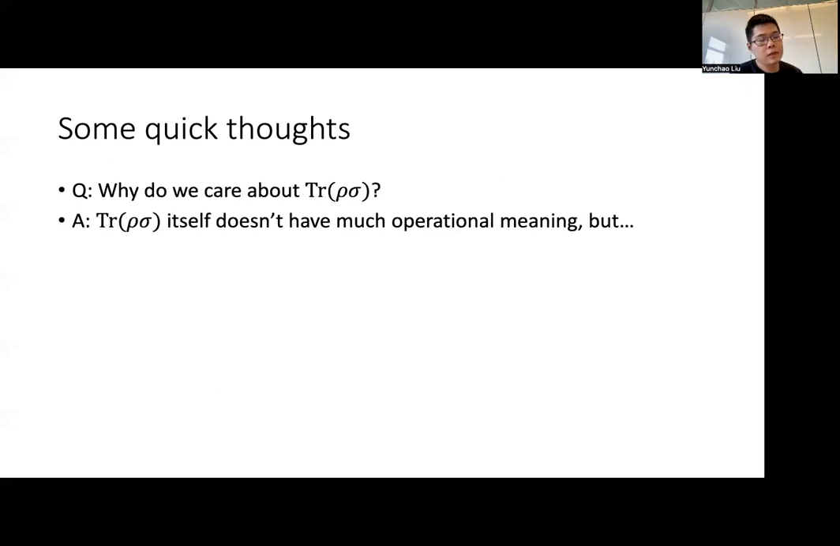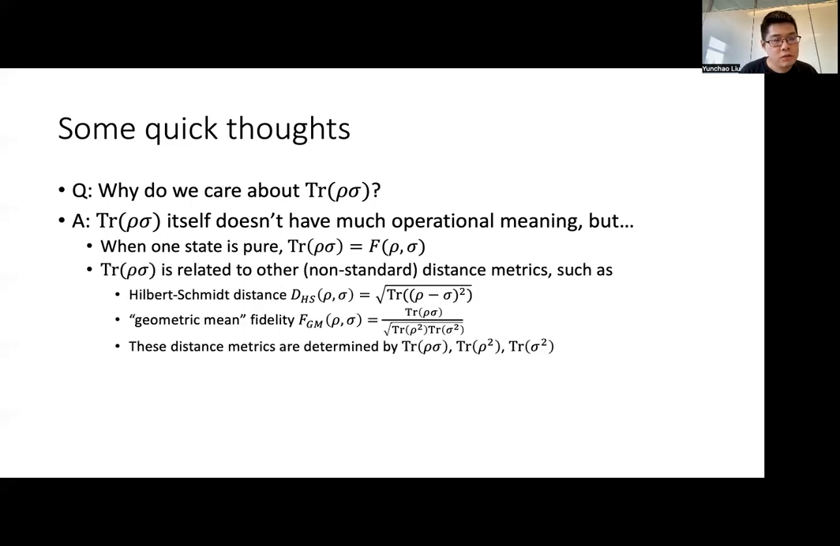Second, why do we care about trace rho sigma? The answer is trace rho sigma itself doesn't have much operational meaning, but there are 2 points. First, when one of the states is a pure state, then trace rho sigma equals the fidelity between rho and sigma, which is a standard metric in quantum information. And second, trace rho sigma is related to several other non-standard distance metrics, such as the Hilbert-Schmidt distance and the geometric mean fidelity.